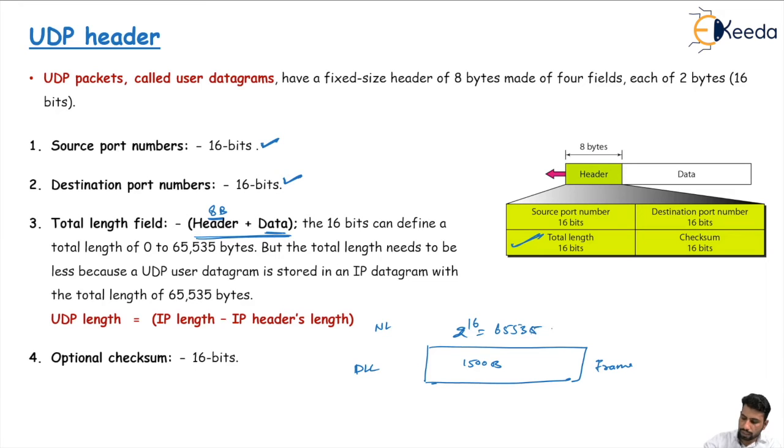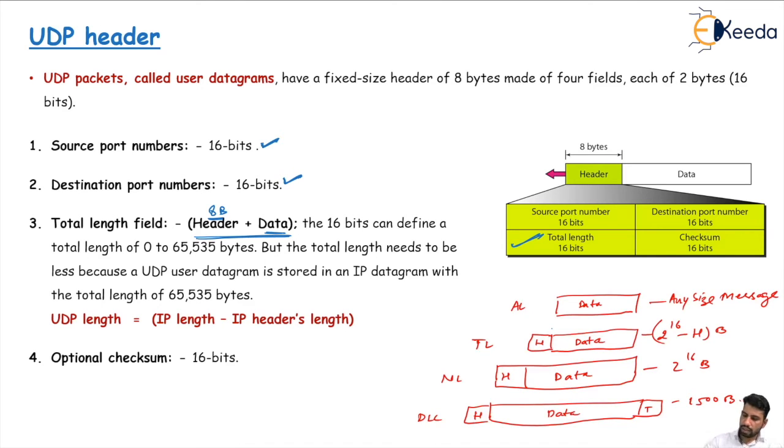At the application layer the message can be of any size, and at the transport layer we encapsulate this message by adding the header part. At the network layer we take the segment of the transport layer, add a header, and make it a packet, and at the data link layer we again add the header and the trailer.